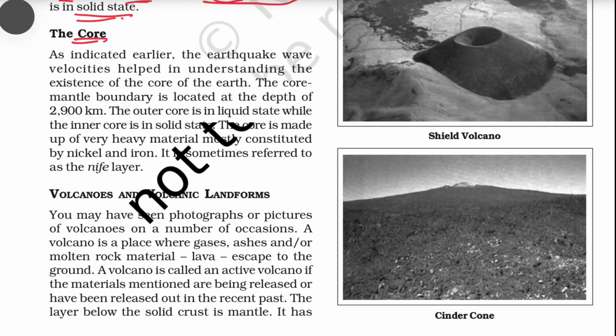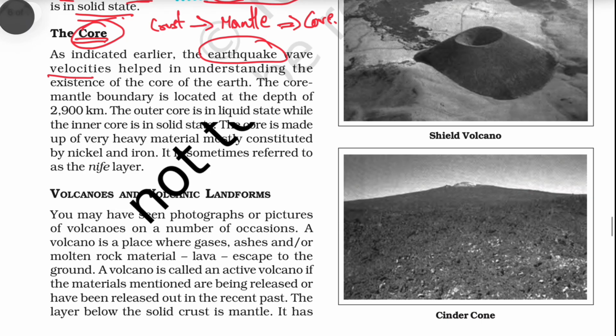And the next part is the core region. So first there will be the crust, immediately following it the mantle, and following the mantle we will see the core region. As indicated earlier, the earthquake wave velocities helped in understanding the existence of the core of the earth. We haven't discussed earthquakes till now; I will explain that topic later on. Till then just understand that studying earthquake wave velocities helps us understand the existence of the core of the earth. The core-mantle boundary is located at a depth of around 2900 kilometers.